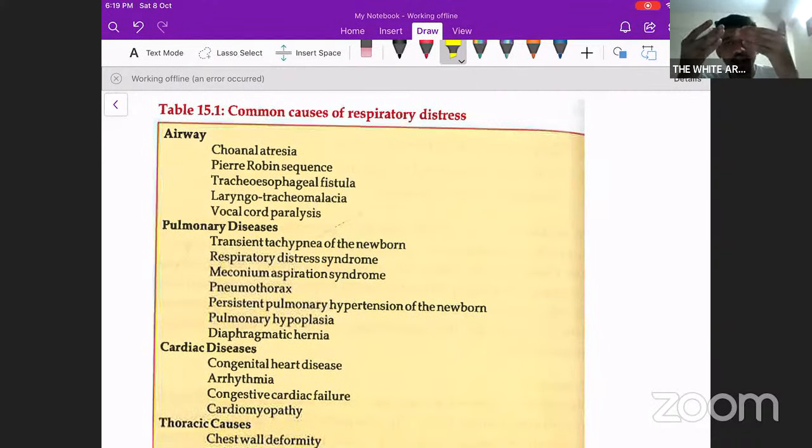One is any abnormality in the airway. If there is any obstruction to breathing, like the baby might have bilateral choanal atresia, or micrognathia or retrognathia because of Pierre Robin sequence, or there can be tracheoesophageal fistula, and there will be so much frothing of secretions that the secretions end up in the lungs, might cause airway blockade and cause respiratory distress. And laryngomalacia can be there, vocal cord paralysis can be there. So any abnormality in the airway as such can cause respiratory distress.